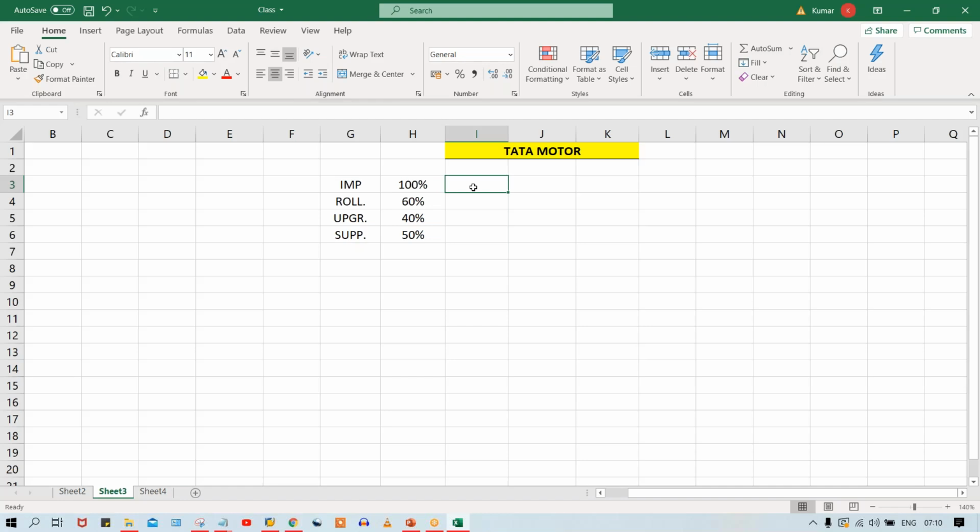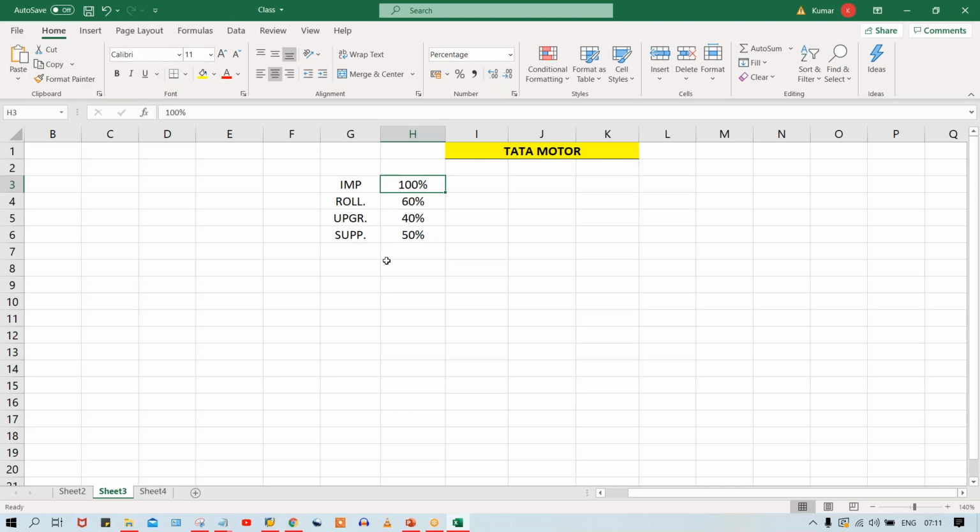Which is why implementation project is preferred. Since implementation means you know each and every activity, you know A to Z topic, that's what I'm going to cover. So that anyone who has idea about implementation project can work even in rollout project, upgrade project, and support project. Because these 40%, 50%, 60% all come under 100% itself. So I'll cover implementation project.